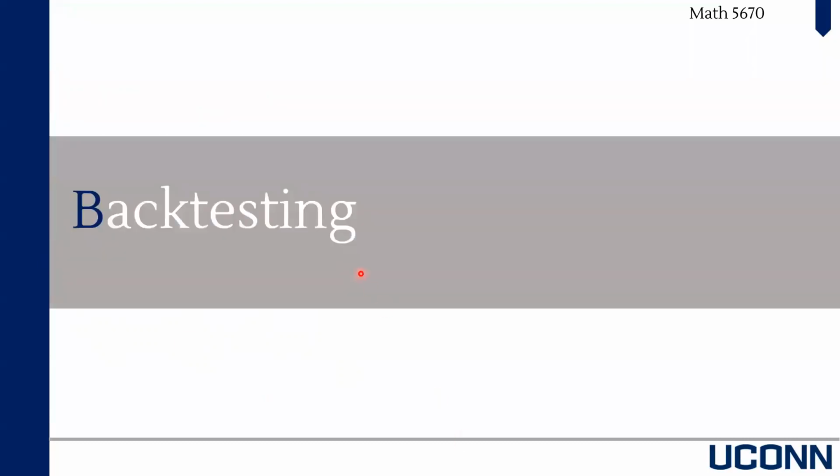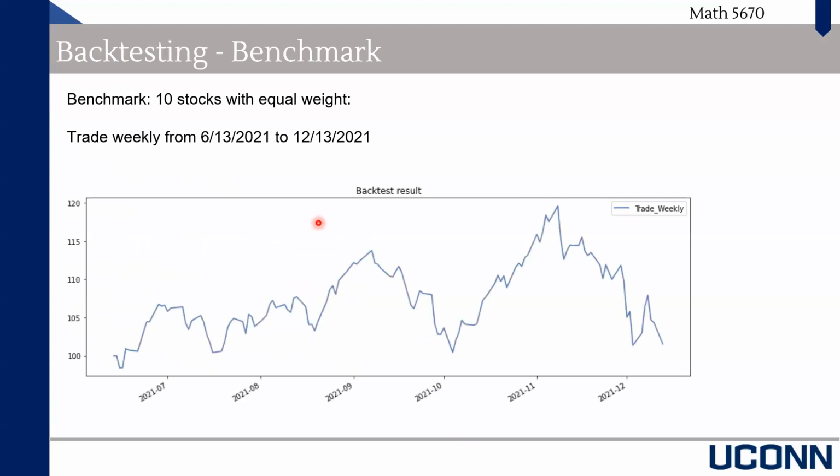Next, please. And this part is about backtesting. So we use the historical data to backtest our performance, and we do the weekly trading here. Next, please. So the data we download is using the adjusted close price from Yahoo Finance for all chosen stocks from June 2021 to December 2021. So it's about half a year's data.